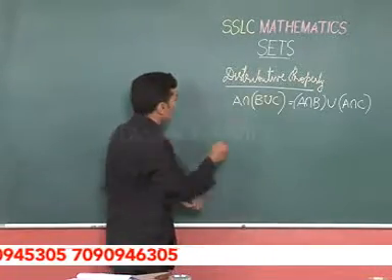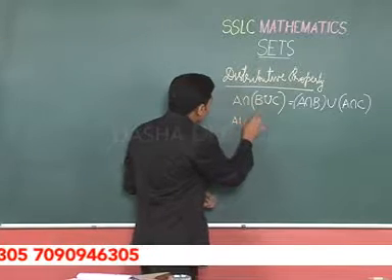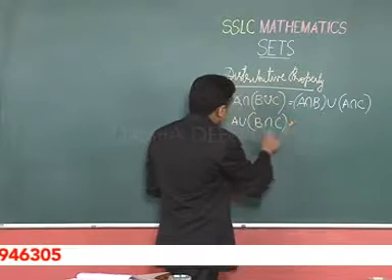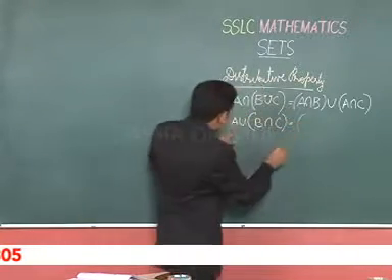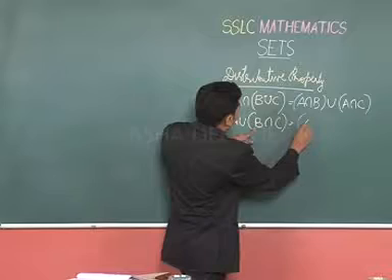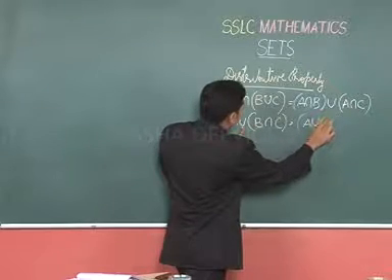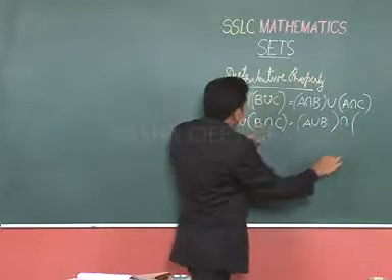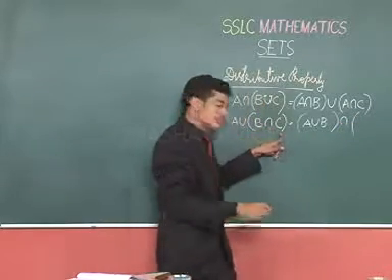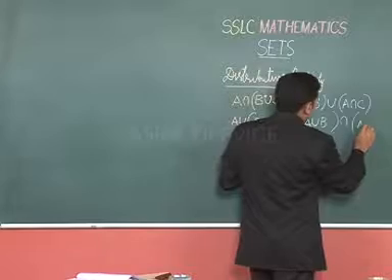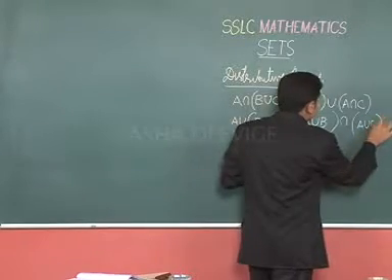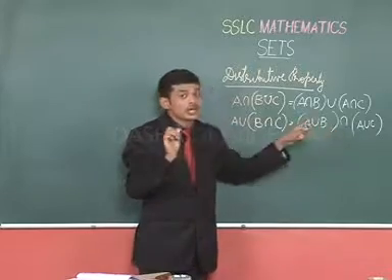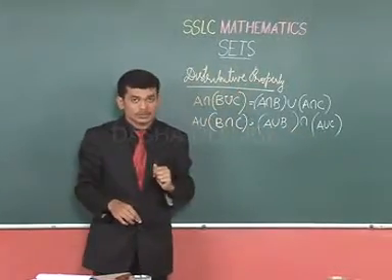Similarly, A union B intersection C is equal to A union B intersection A union C. This means that even intersection has the distributive property.